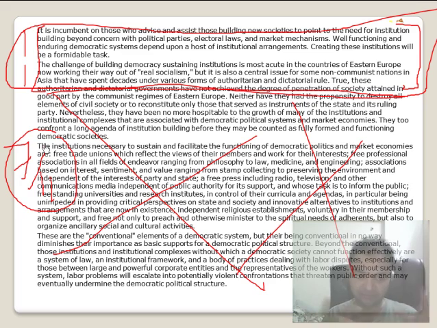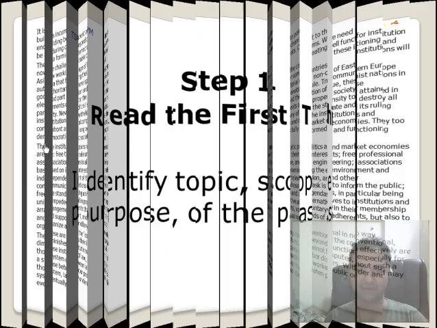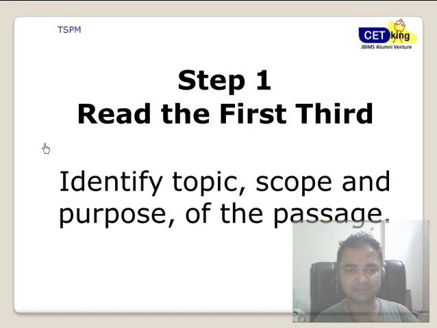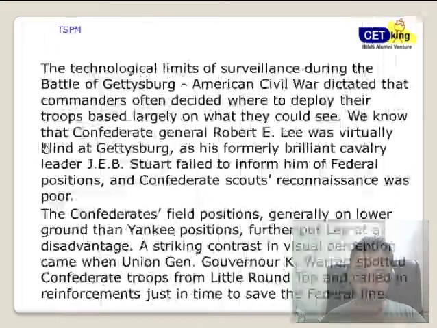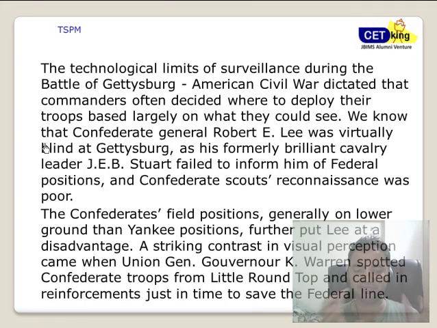Now, to tell you how to strategize, I'm going deeper into how to do this. Step number one is to read the first third of the passage. Identify the topic, scope, and purpose of the passage. Now I want you to pause the video, read this one third of the passage, and identify what they're talking about: the topic, scope, purpose, and the main idea.